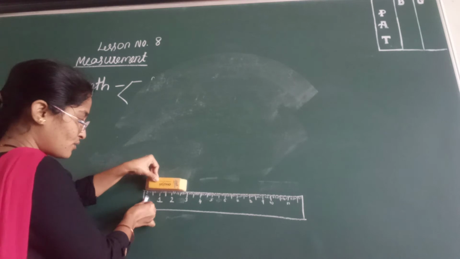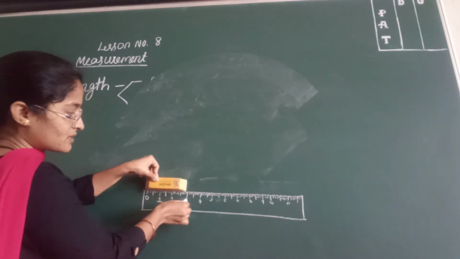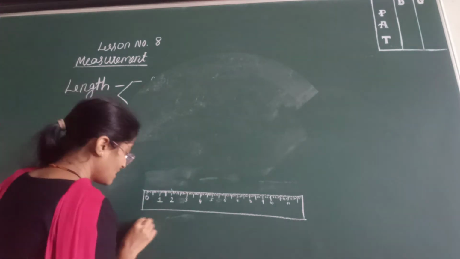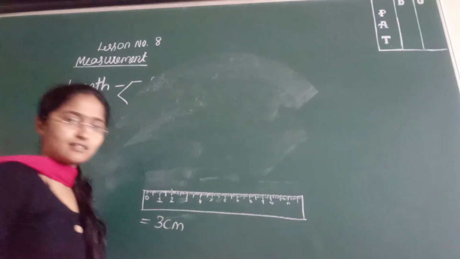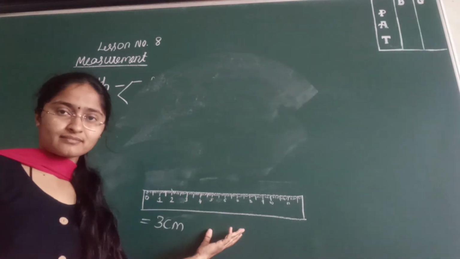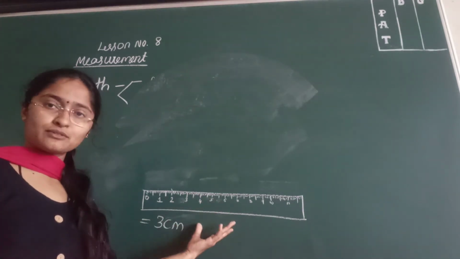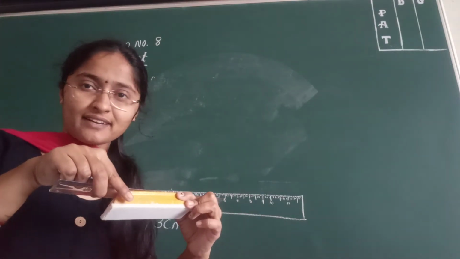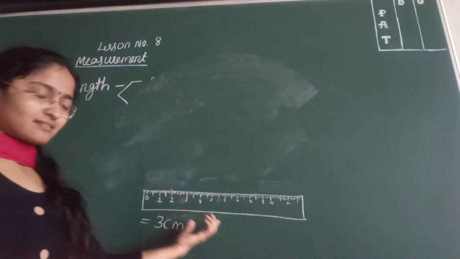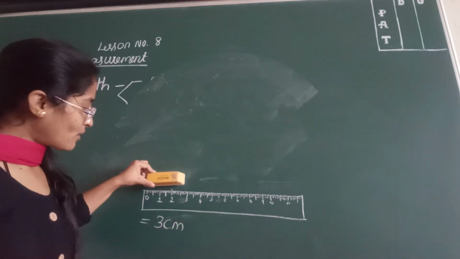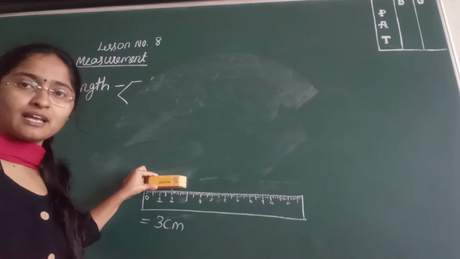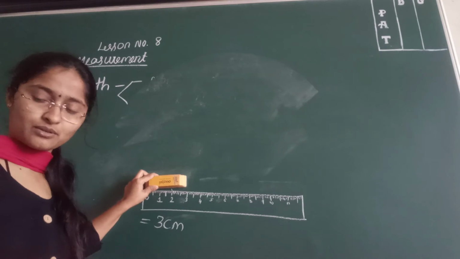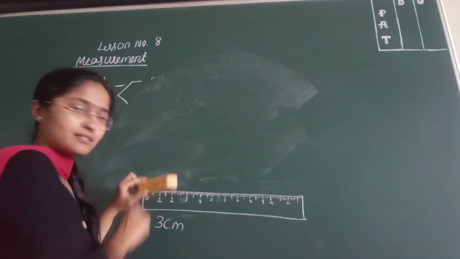So here it is 0, 1, 2, 3. So now the duster is about 3 centimeter. This is not a proper scale because I drew it on the board. It will show a big measurement. When you measure from a real scale, you will get around 8 centimeter. So for the sake of understanding, I drew it here. This one I am showing you to understand how to measure the length of an object. Got it? Like this you need to measure the length of an object.